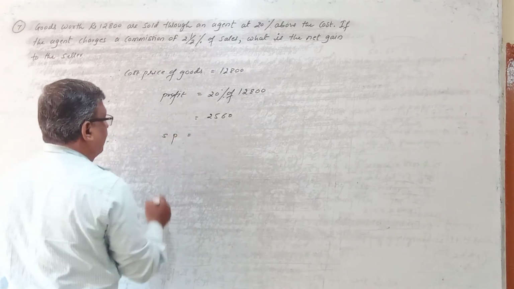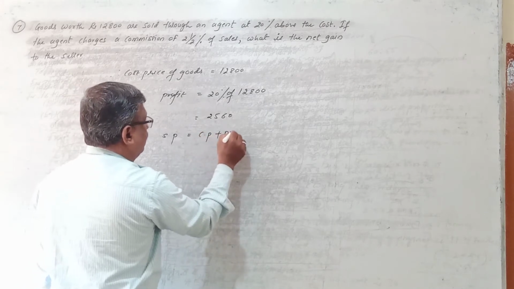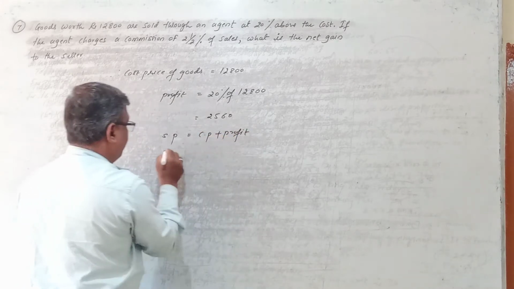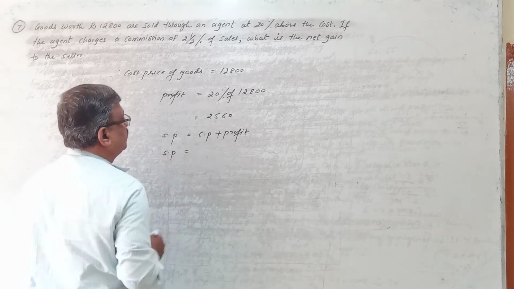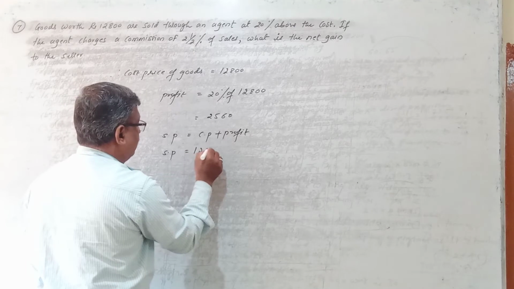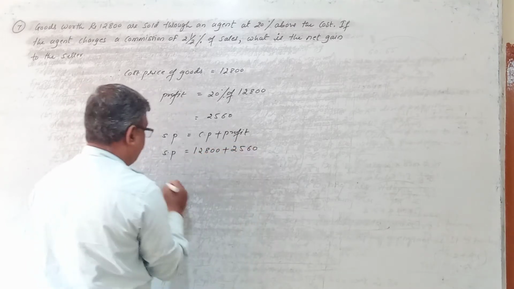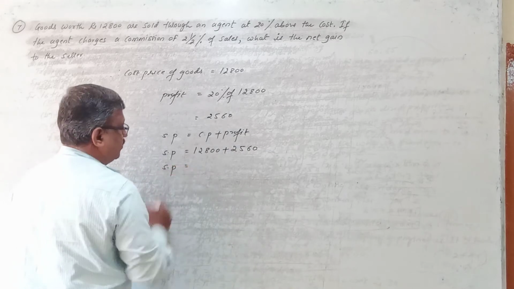So selling price is equal to the cost price plus the profit. The cost price here is 12,800 plus profit 2,560.